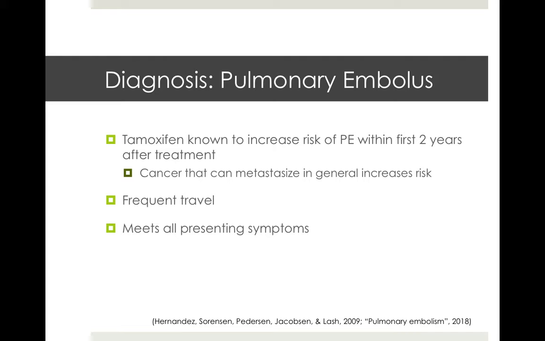The most likely diagnosis for this patient is the pulmonary embolus. Tamoxifen is known to increase the risk of pulmonary embolus within the first 2 years after treatment. This patient is within a year or so of treatment, so she does fit that risk factor. Also, breast cancer can metastasize, and this increases your risk of pulmonary embolus in general. The patient is known to frequently travel. This can also contribute, with the sedentary time and the flights. So the patient is going to be diagnosed with a pulmonary embolus because she meets all the presenting symptoms. She has the shortness of breath, the chest pain, and the fever, and while not common, flank pain can be considered a symptom of pulmonary embolus.